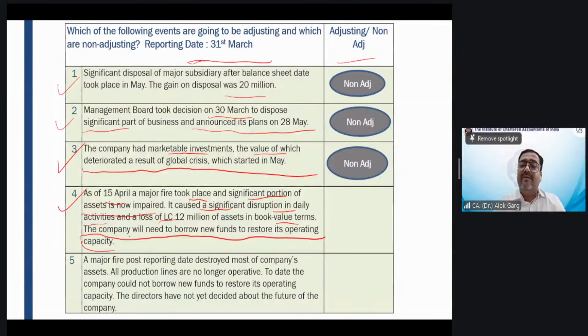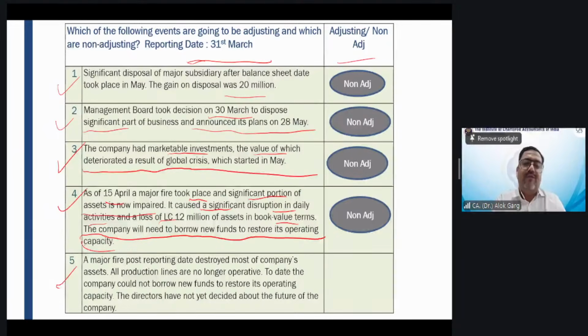Due to the fire, the significant portion is impaired, significant disruption was there, loss was there, but the company will need to borrow new funds. So the company has an open credit line, the company will be able to get the funds and the company will restore the operating capacity. Adjusting, non-adjusting? It will be non-adjusting because it is not impacting your going concern. It will be a non-adjusting event, right? It is not impacting your going concern, right?